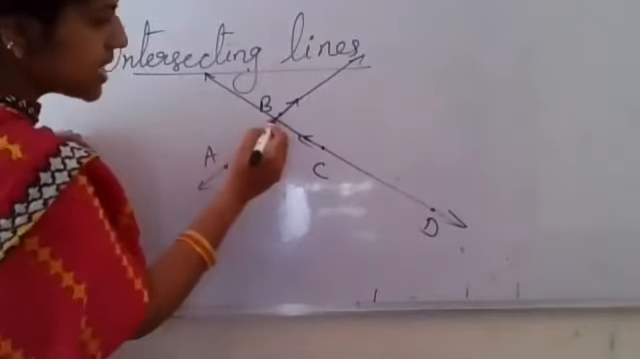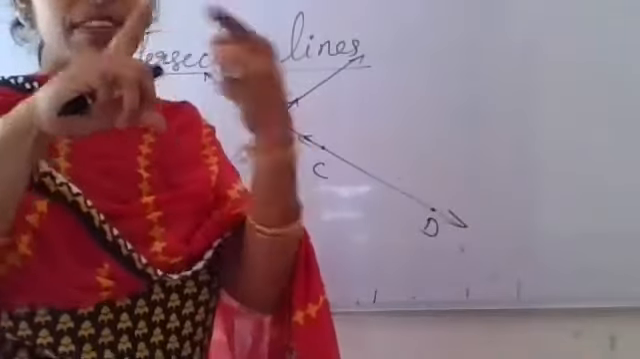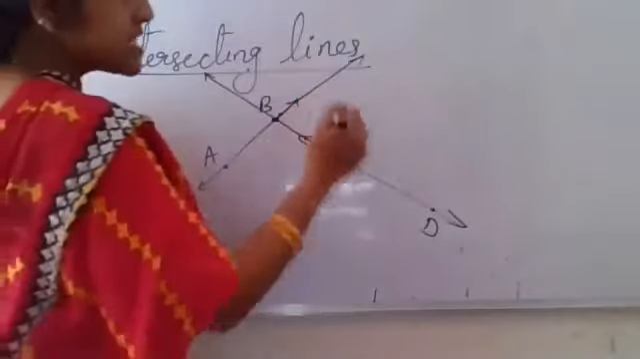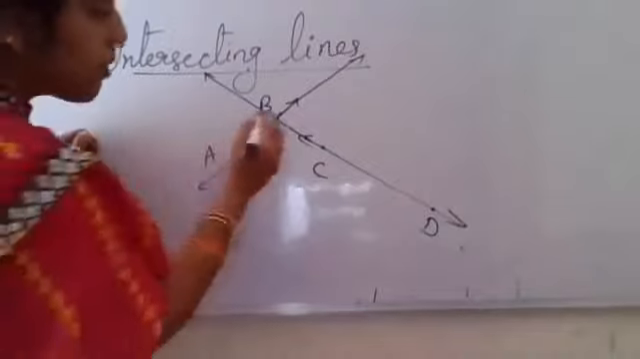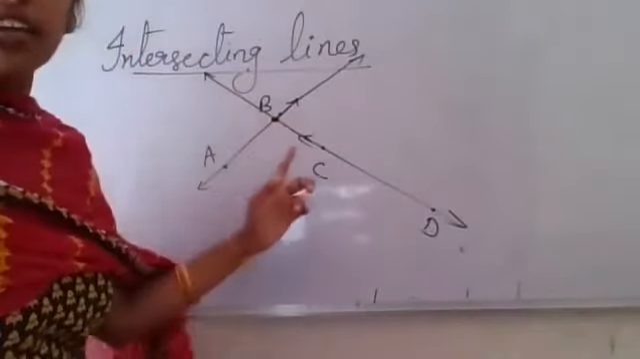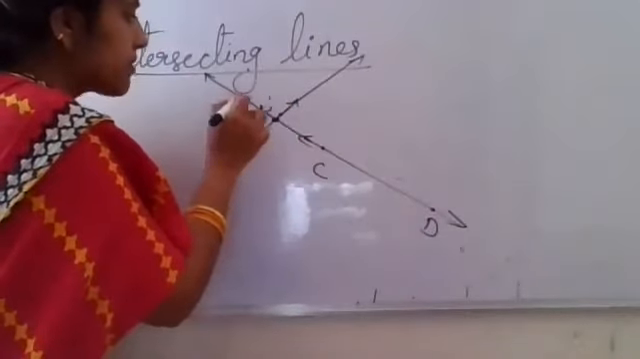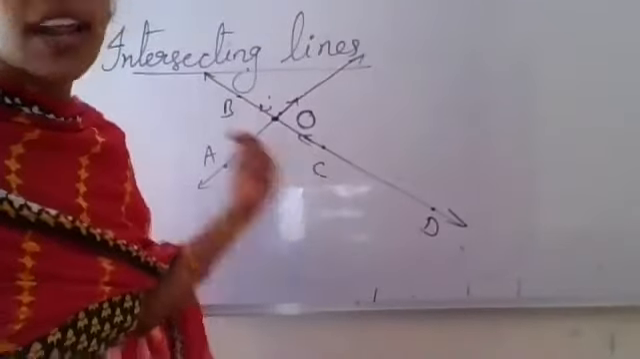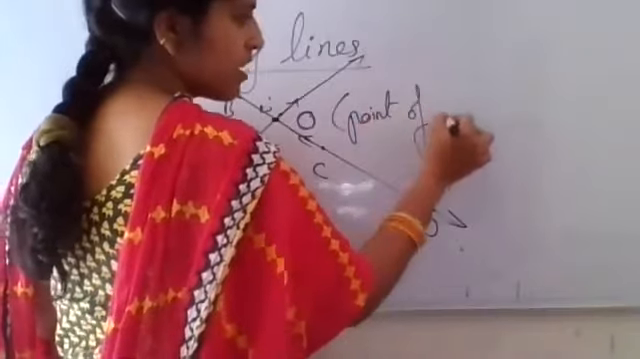Now see here, when these two lines are extended, continuing their length, they have intersected at one point. They are both meeting at one point. They cut each other and again keep extending. So that's why these lines are called intersecting lines. The common point where they both meet, I'm taking it as point O. This point is called the point of intersection. What do you call it, children? Intersection.